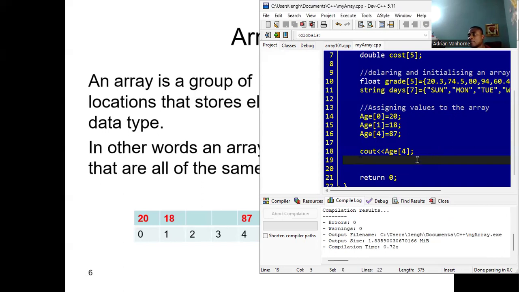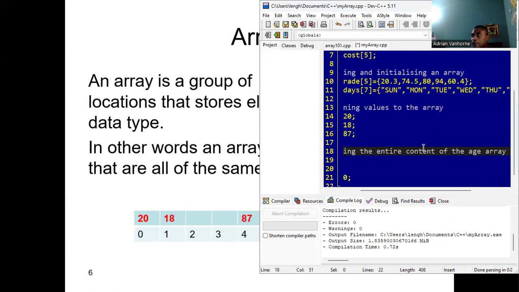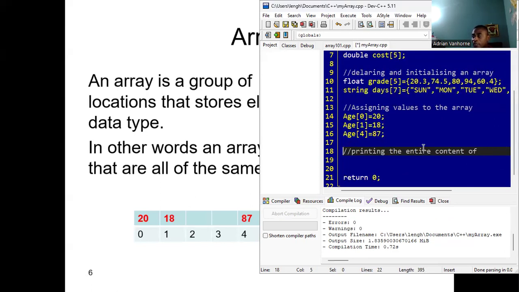All right, so armed with this bit of information, let's say we want to print out the entire content of the array. Let me not use the age array because some of them are not assigned. Let's use the days array. I'm going to print out all of these in the days array.